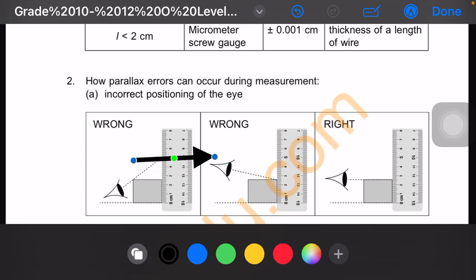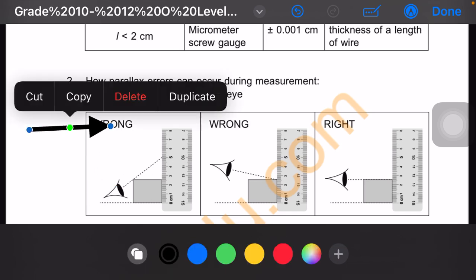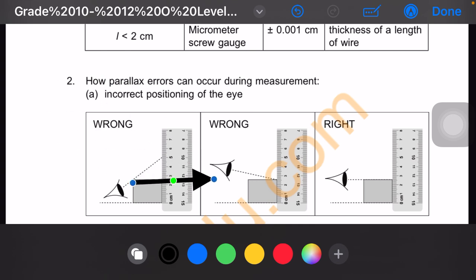You shouldn't place your eyes in this direction either. The right way when measuring an object using a meter rule is like here, with the eye pointing directly above the mark. This question always comes in the exam as well, the possible errors which can occur. The parallax error is one of the examples, and this is how it happens.